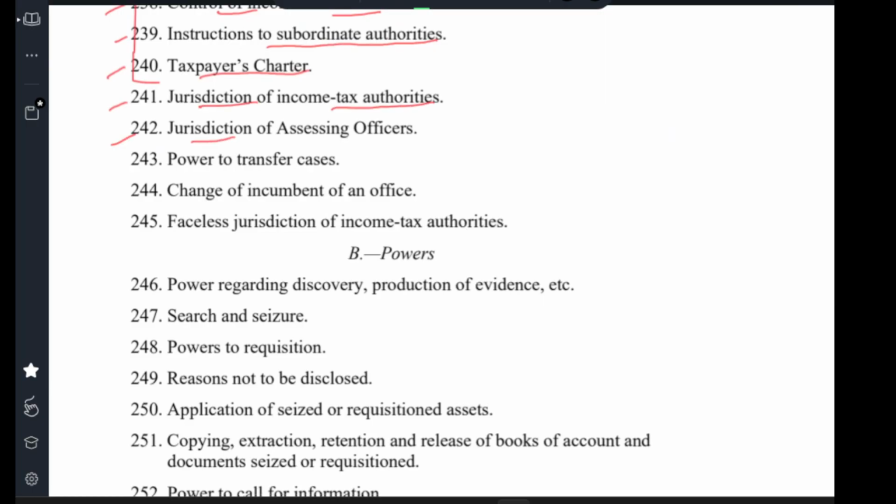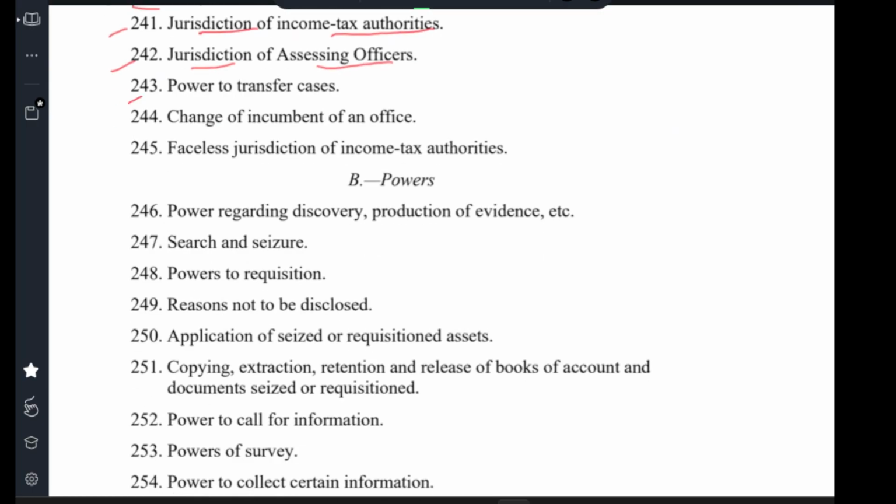Clause 242 Jurisdiction of Assessing Officer. Clause 243 Power to transfer cases. Clause 244 Changes in incumbent of office. Clause 245 Faceless jurisdiction of Income Tax Authority. B. Power. Clause 246 Power regarding discovery, production of evidence, etc.